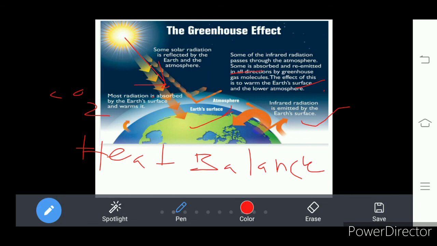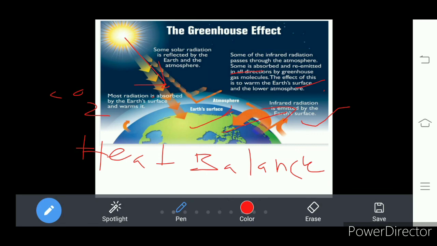But when carbon dioxide increases much more in the atmosphere due to the burning of diesel and petrol and removing the forest cover, the increased carbon dioxide does not allow the heat of the earth into space, because the atmosphere is filled with a lot of carbon dioxide. So gradually the heat on the earth's surface increases.